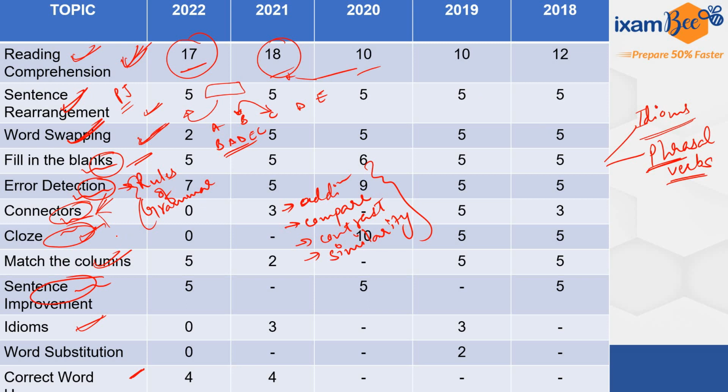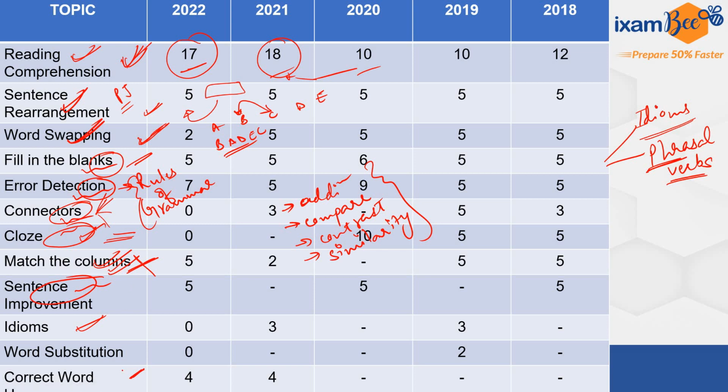Then again, close passage, we all know this is something very easy, not very difficult. So make sure that you practice these questions. Match the column, not at all grammar required. Very little basic knowledge of grammar will also help you solve these questions. Do not skip this part, right?